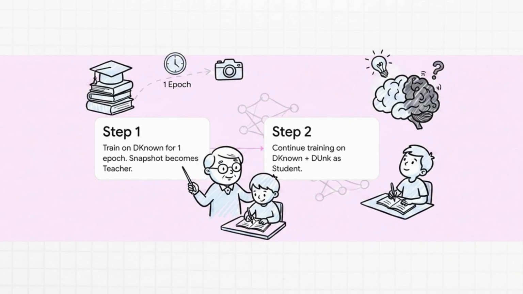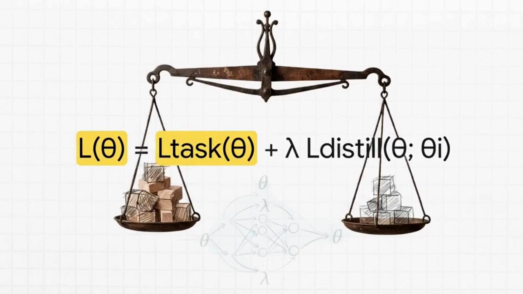If we look under the hood, the math tells a really elegant story. The student model's learning objective, or the loss, is broken into 2 parts. The first part, L task, is just the normal objective to learn the answers to the new questions. But then we added a distillation objective.